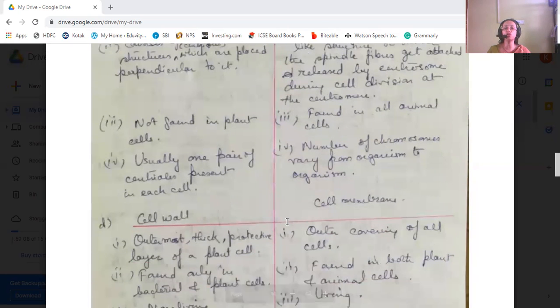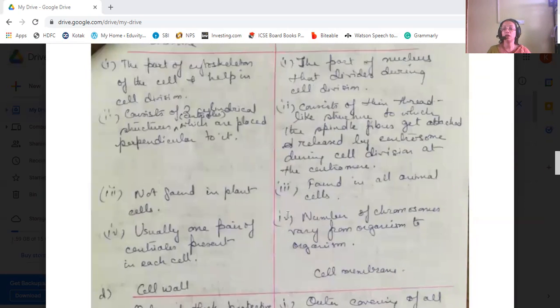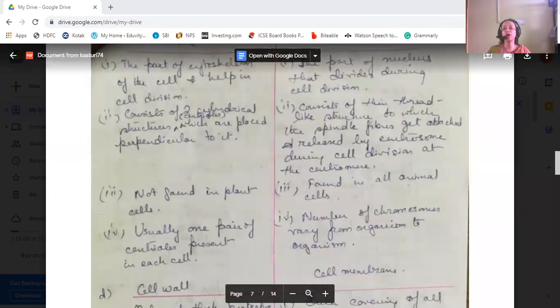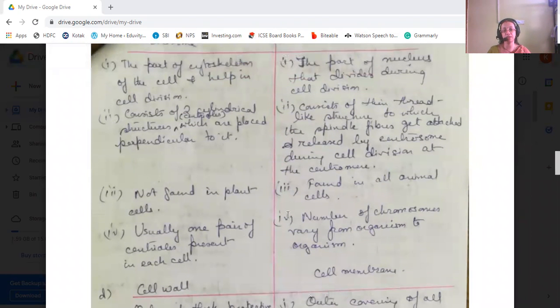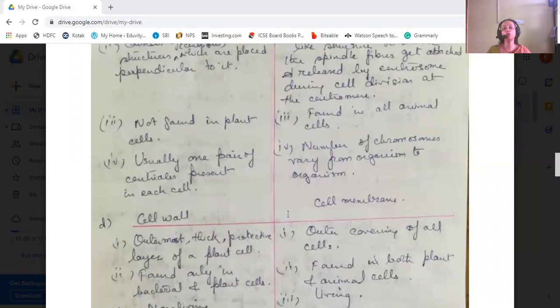Centrosome is not found in plant cells, whereas chromosomes are found in all animal and plant cells. Usually one pair of centrioles is present in each cell in the centrosome, and in chromosomes, the number of chromosomes varies from one organism to the other.